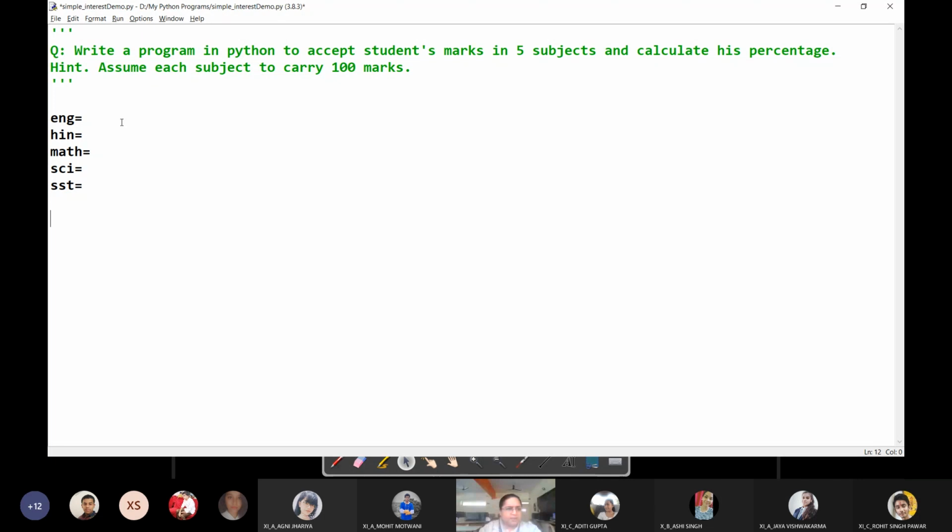So here you will be reading value from the user. I'm just giving some cues here. Read the value from user. And the same thing you will be doing here also.